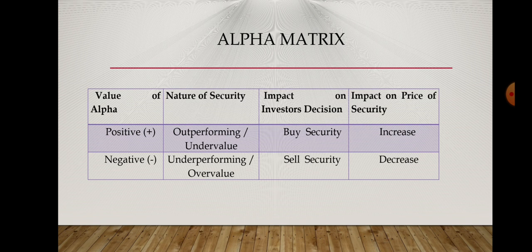If the value of alpha is negative, it means the stock is overvalued, and it is assumed that the price of an overvalued stock will fall in future, so we should immediately sell the security in the market.